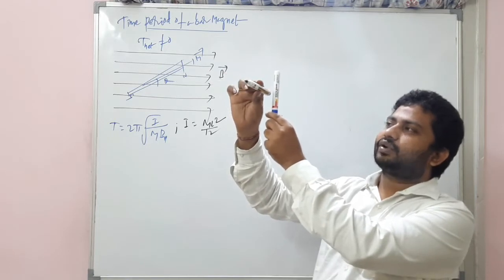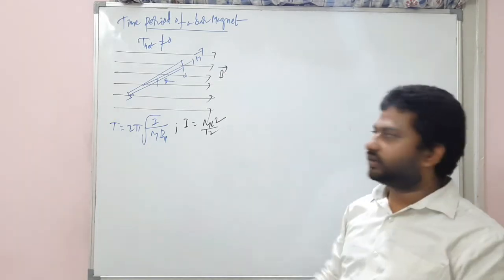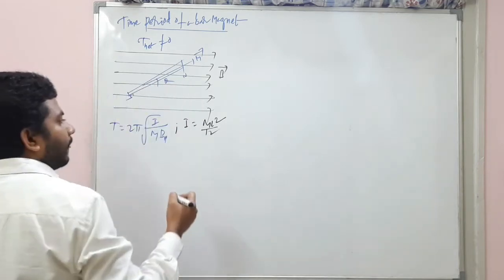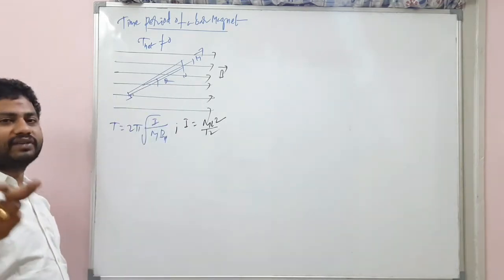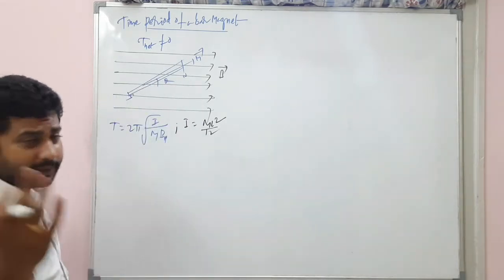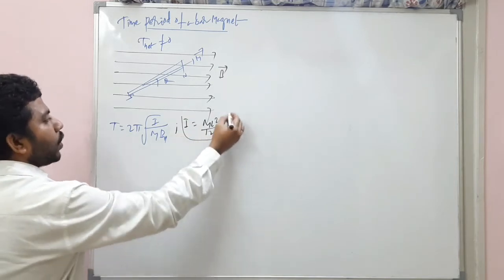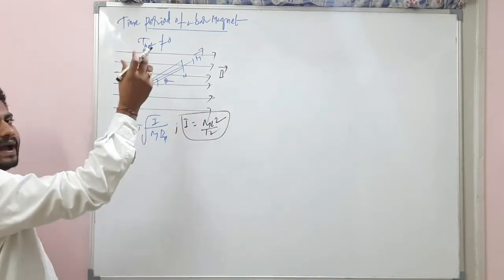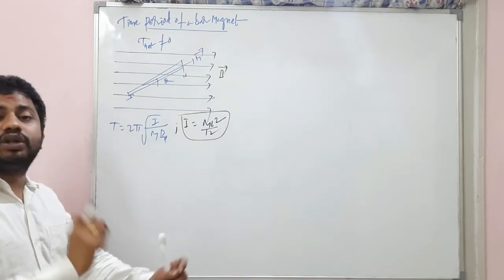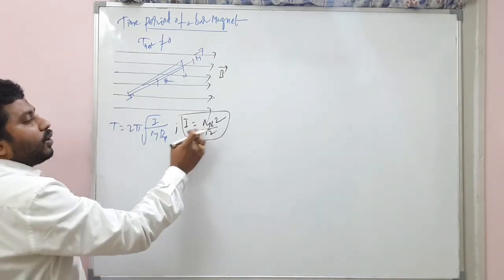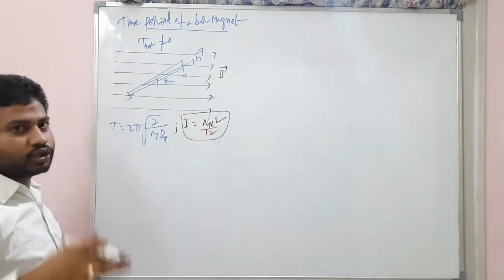When the axis of rotation is at the end. Understand? What is that? ml square by how much? Write it in the WhatsApp. And before that, let's continue. What is the moment of inertia of this bar magnet? It can be considered as a uniform rod whose moment of inertia is ml square by 12.